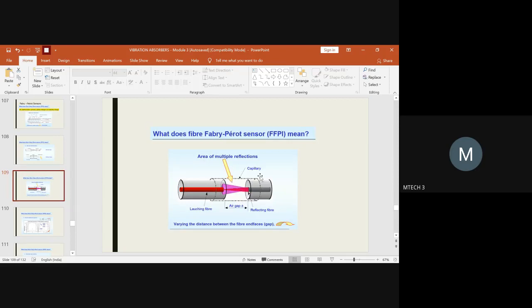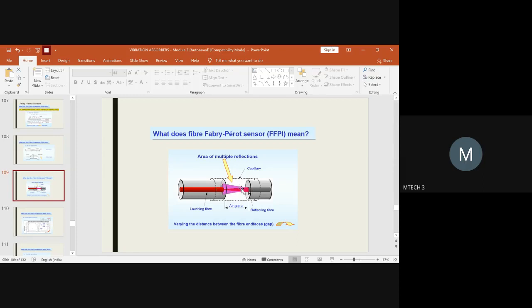This capillary will help us to observe the multiple reflections which are happening. The reflections happen from the launching fiber to the reflecting fiber, and again from the reflecting fiber to the launching fiber. So the light rays are reflecting. This is the incident ray and it gets reflected back. So all the light rays are reflecting back within the capillary.